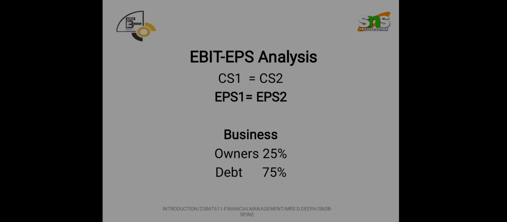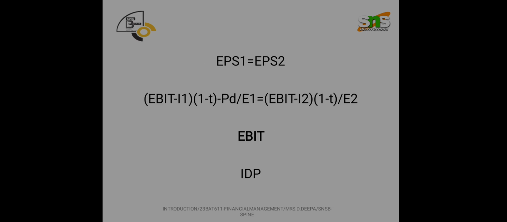So even if you get more profit, you need not pay extra, the growth level, to the outsiders. This additional profit obviously helps the owners. All the additional profit gained by the company is completely in the hands of owners. So this is EPS 1, that is for the first one, and EPS for the second one.